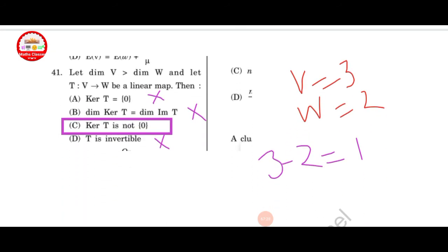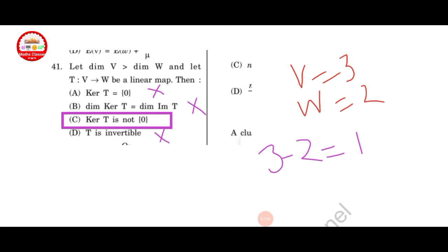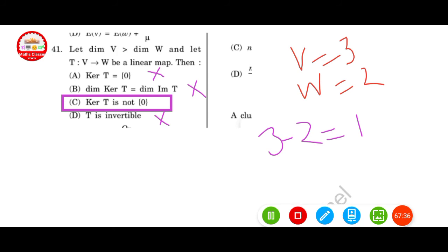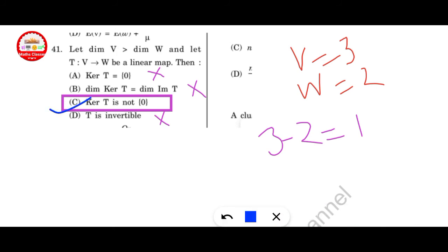Next question, let the dimension of V be greater than the dimension of W, and let T from V to W be a linear map. Then which one is correct? Here the kernel of T is non-zero. Option C is correct.